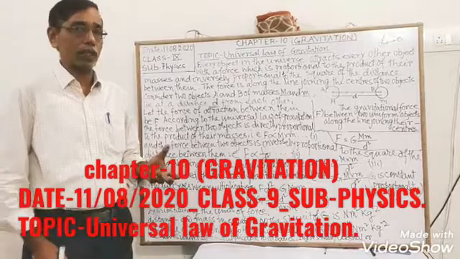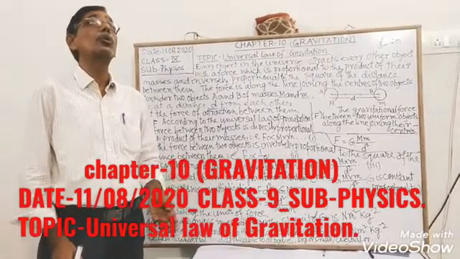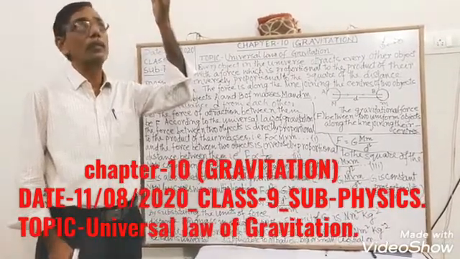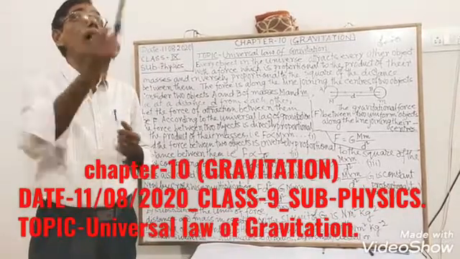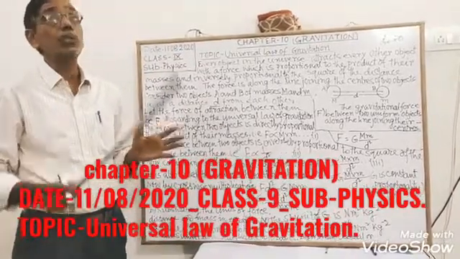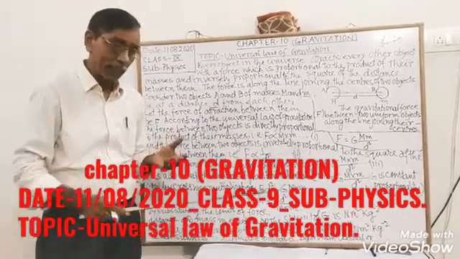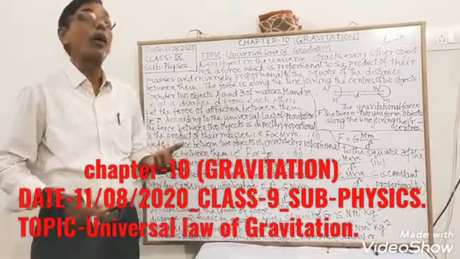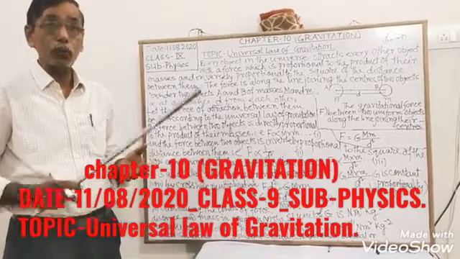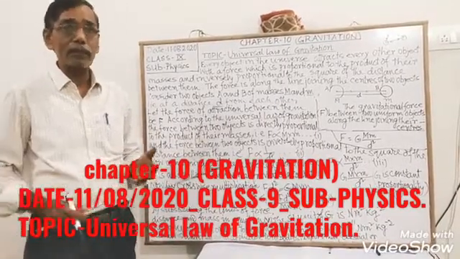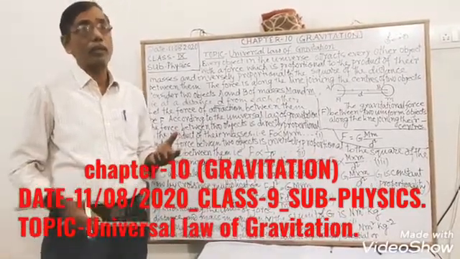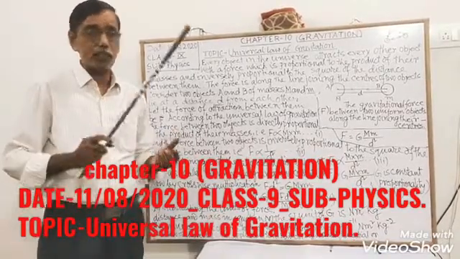So any object thrown above goes up to a certain height and falls again towards the earth. Why? It is due to the attraction of the earth, which is called gravitation.